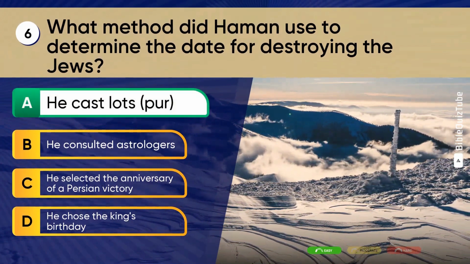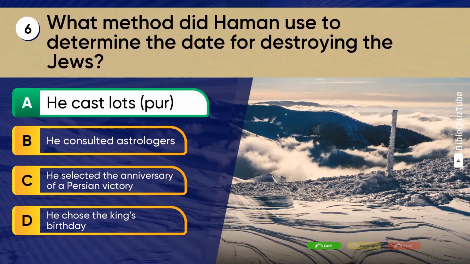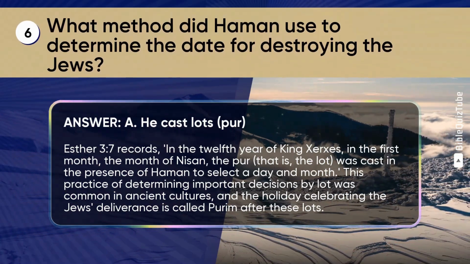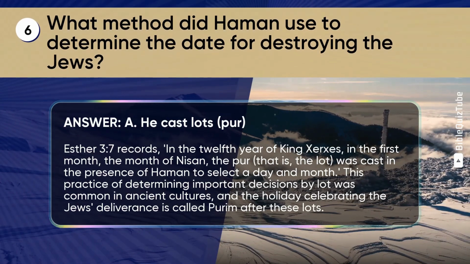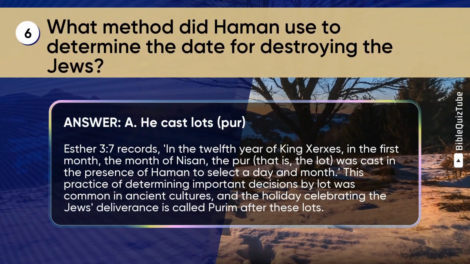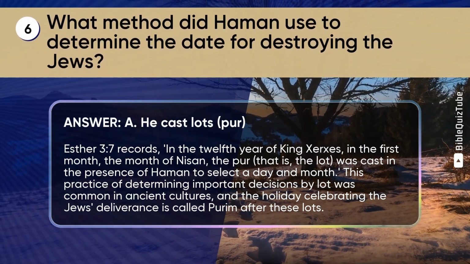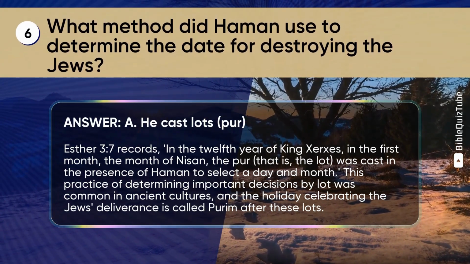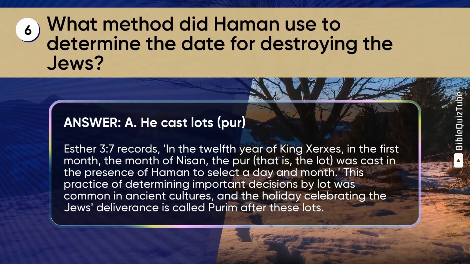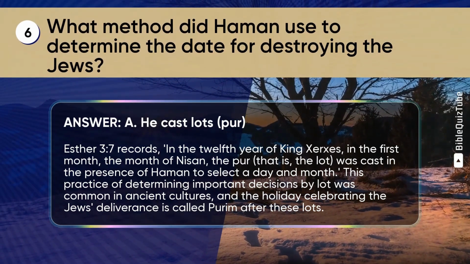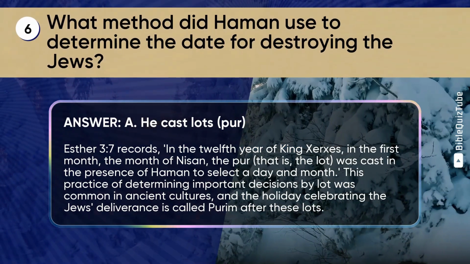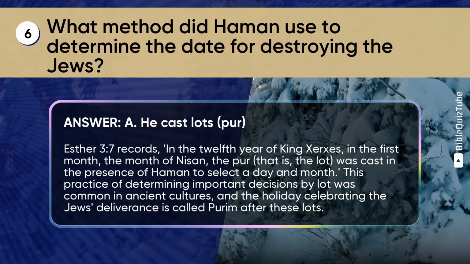The correct answer is A. He cast lots, pur. The explanation. Esther chapter 3 verse 7 records, "In the 12th year of King Xerxes, in the first month, the month of Nisan, the pur, that is the lot, was cast in the presence of Haman to select a day and month." This practice of determining important decisions by lot was common in ancient cultures, and the holiday celebrating the Jews' deliverance is called Purim after these lots.